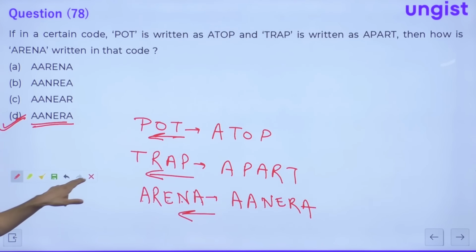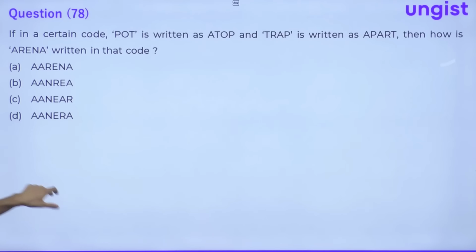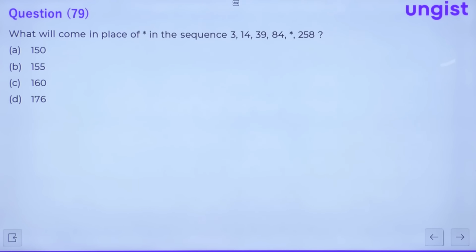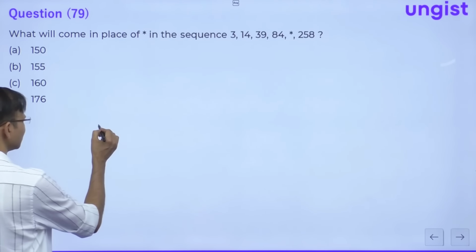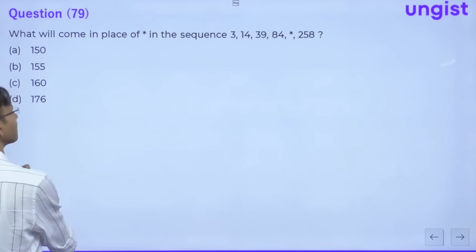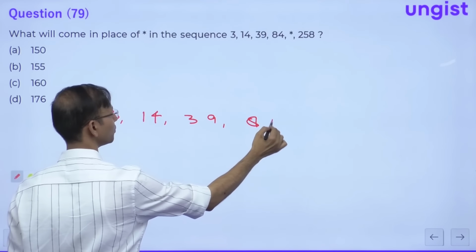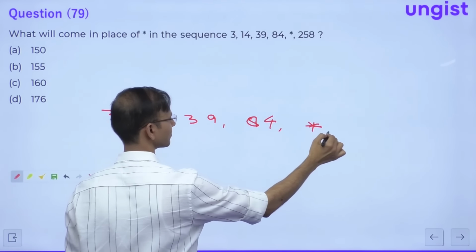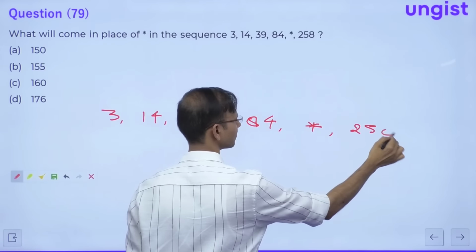Now let's move to the next question, friends. Question number 79. It asks what will come in the place of star in the sequence: 3, 14, 39, 84, star and 258.